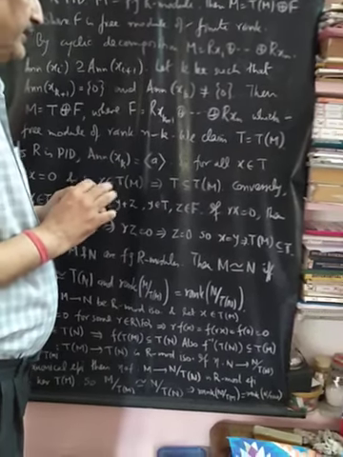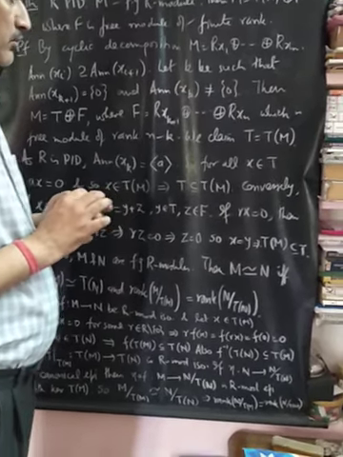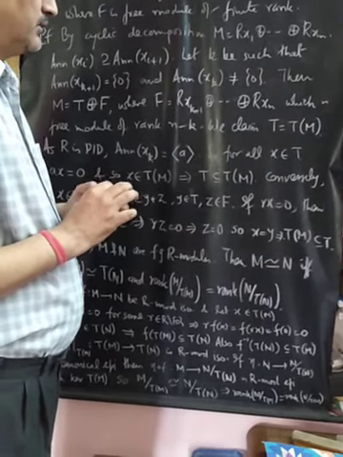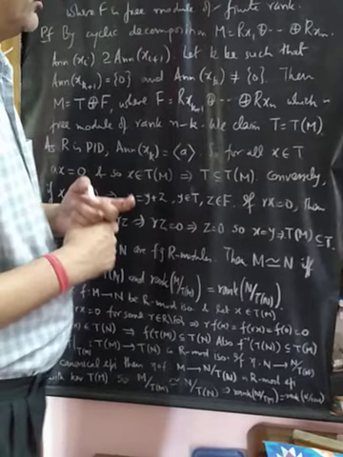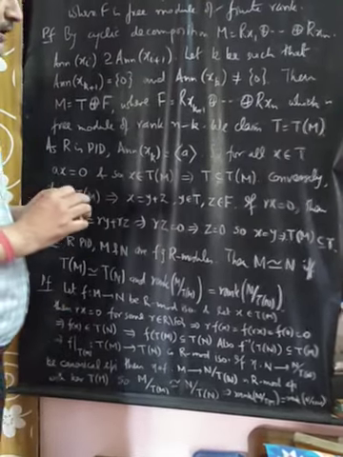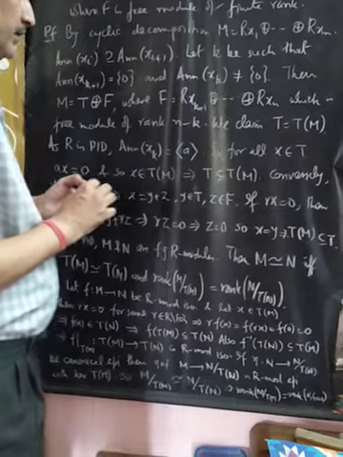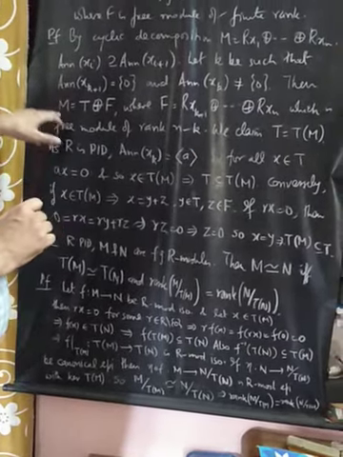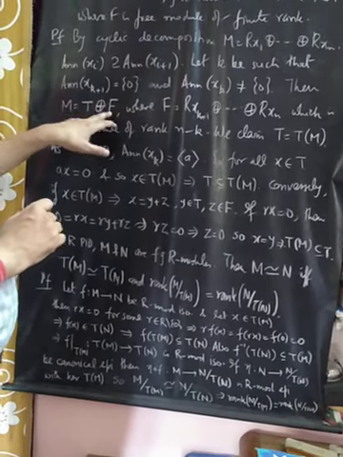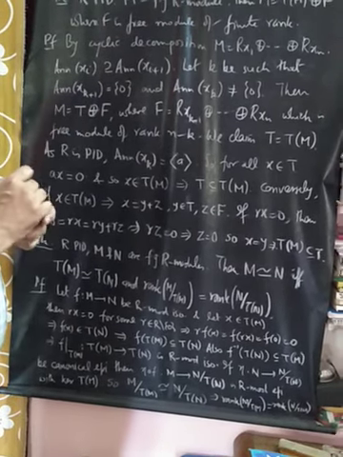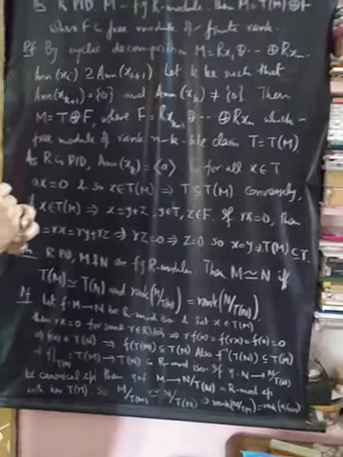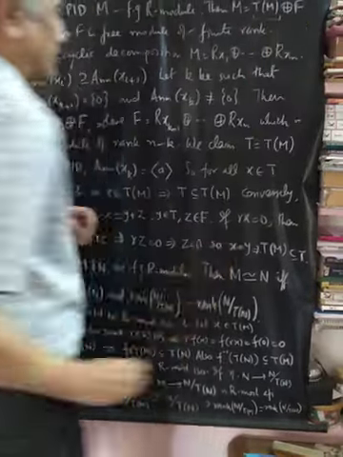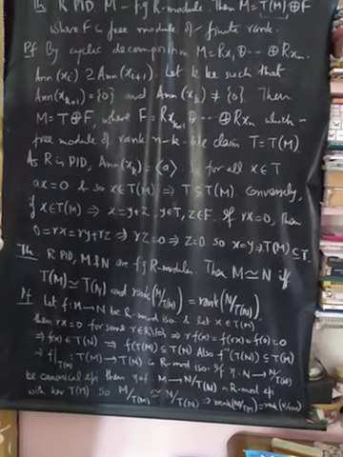A finitely generated torsion free module over a PID is a free module, and the rank is n minus k. So we have got that you can write M as T plus F, where F is a free module of rank n minus k. Now what we need to show further is that this T equals the torsion submodule of M.